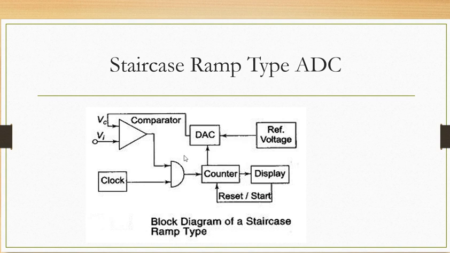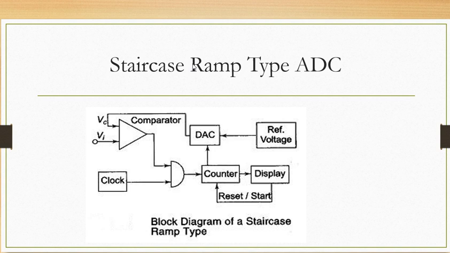The equivalent digital or binary value, which is equal to VI, is now sent to the display. This display value, or the output of the counter, can be used internally by a processor or a microcontroller. If you want to display that value, you can display it directly.